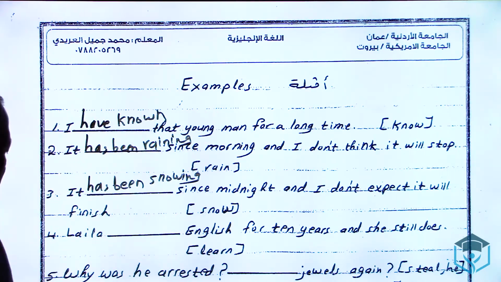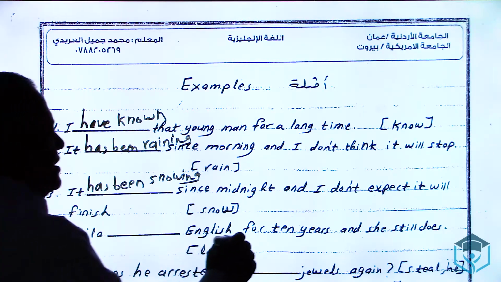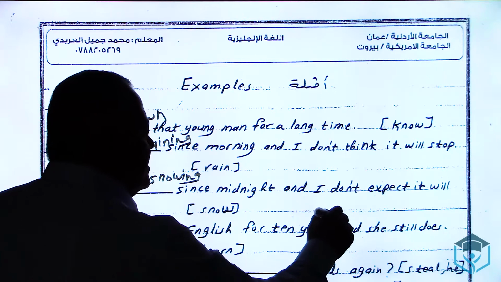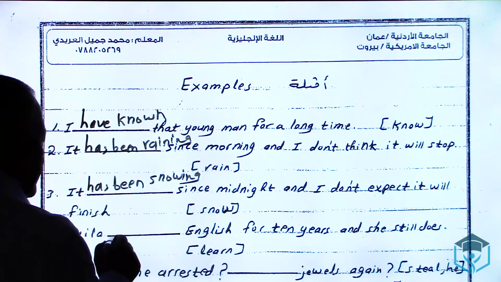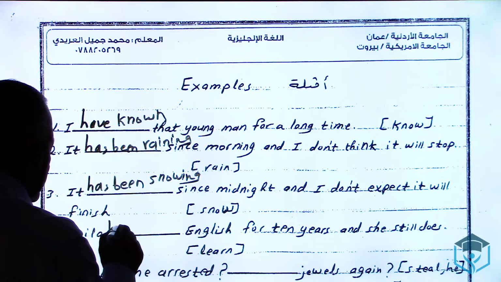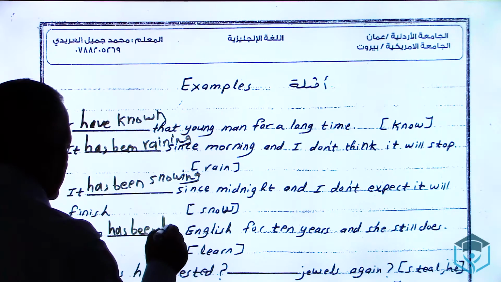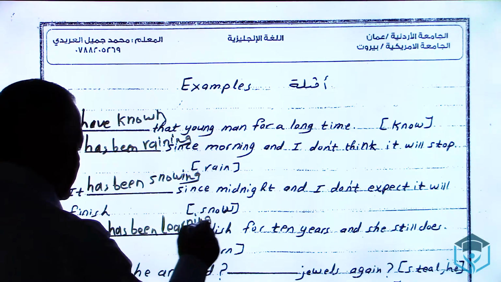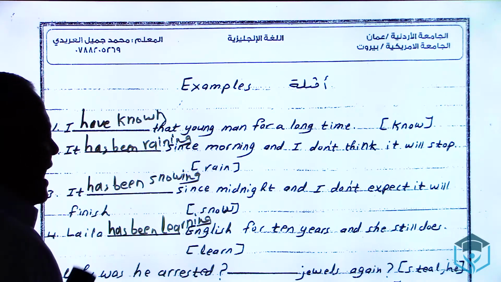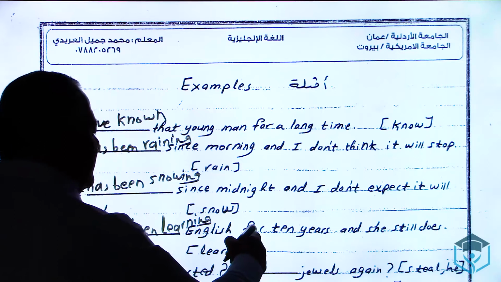4. Layla, English, 14 years, and she still does. When I say she still does, it's continuous. So I say Layla has been learning English 14 years and she still does. And the key word here is for, which can go with both verb forms.